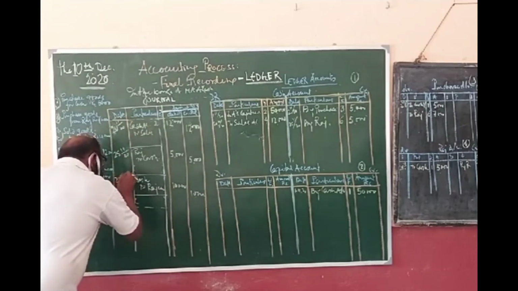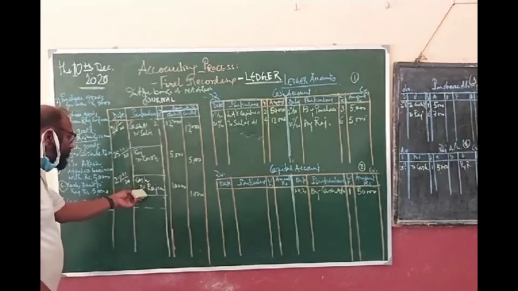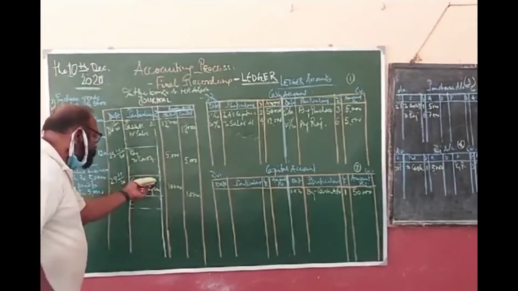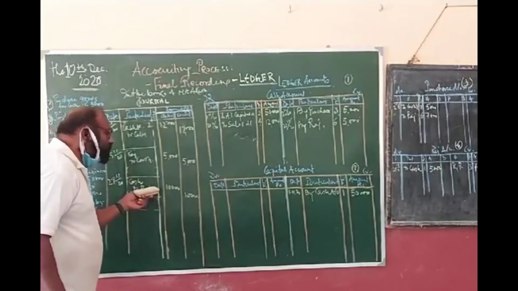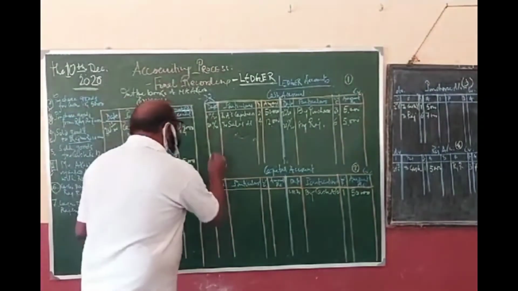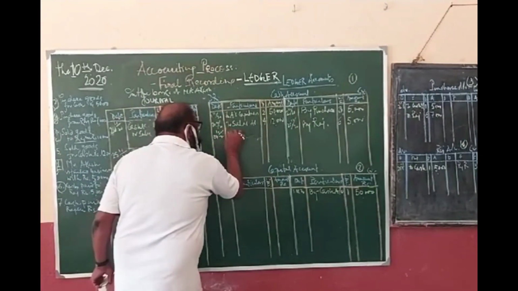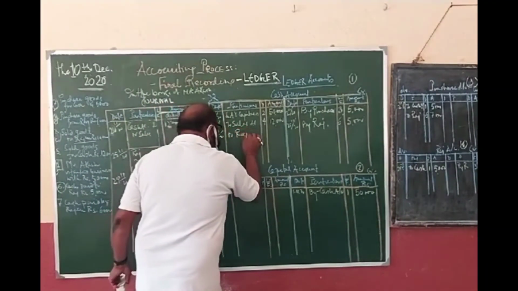Say it is on 29th, 11, 20. How many accounts should we open? Two accounts: one is the cash account and the other is the Rajan account. The cash account is there, so cash account is debited to Rajan.